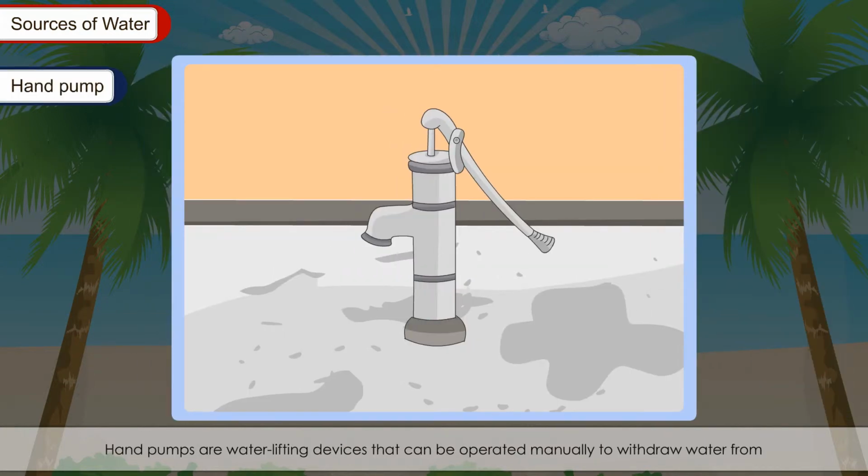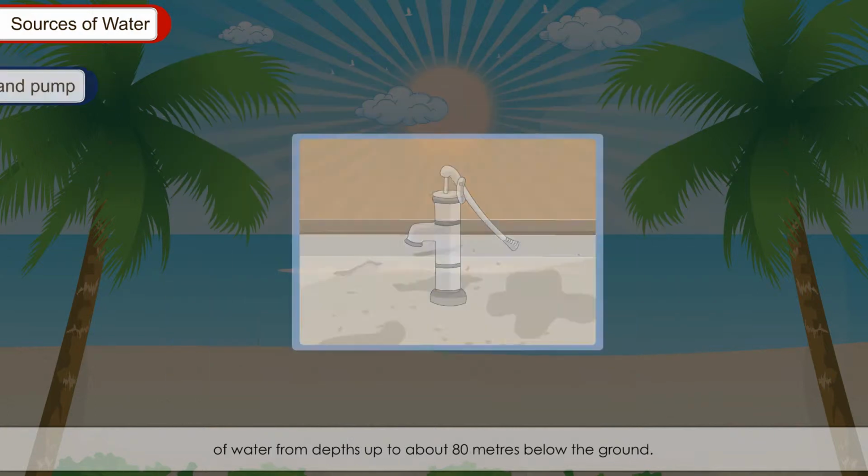Hand pump. Hand pumps are water lifting devices that can be operated manually to withdraw water from groundwater sources and reservoirs or to pump water into distribution systems. They are relatively easy to install, simple to operate, and capable of lifting adequate amounts of water from depths up to about 80 meters below the ground.